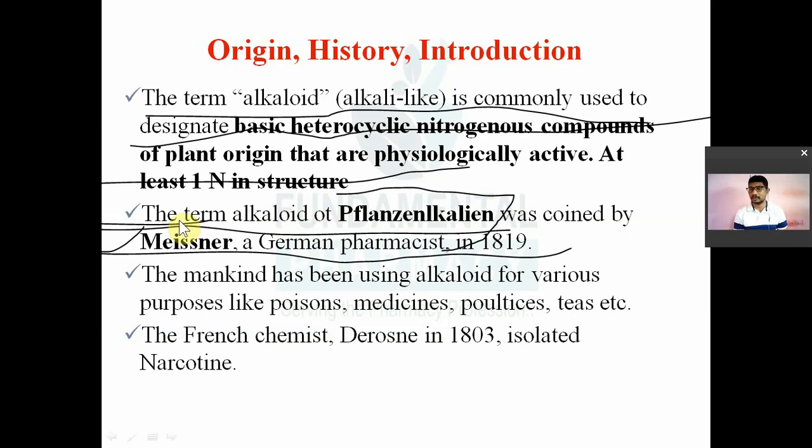Okay. Suppose they ask a question like who coined the term alkaloid? Meissner, a German pharmacist, in 1819 coined the term alkaloids. It is also known as plant alkali.